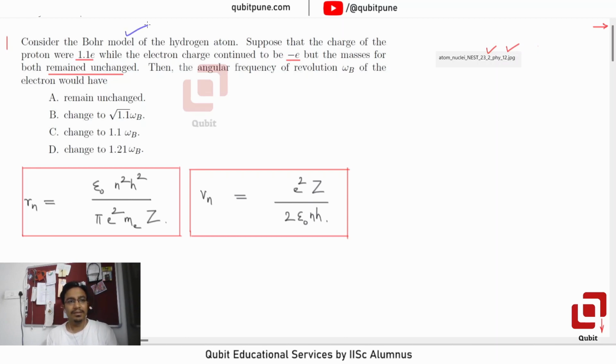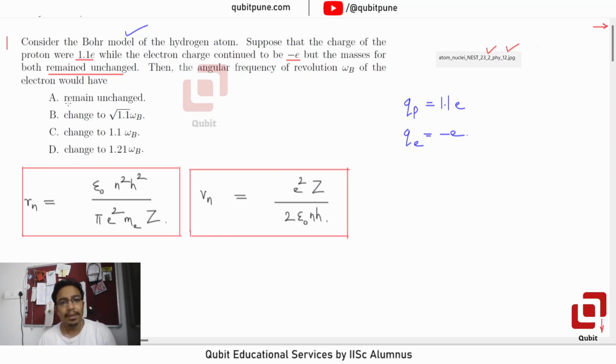The only thing is the charge on the proton. Let us call it Qp. That is 1.1 times e, and the electron charge continued to be negative. But the masses of both remained unchanged. Then the angular frequency of revolution omega b of the electron would be.